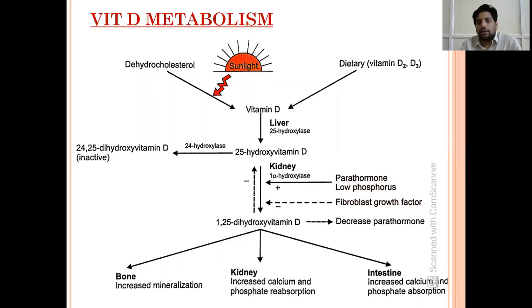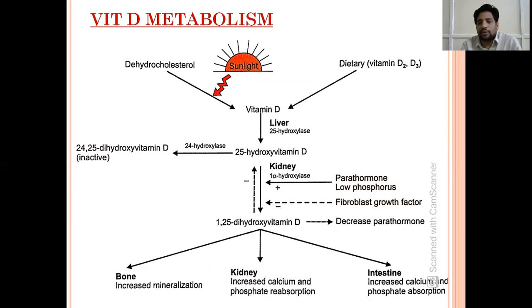And from 25-hydroxy vitamin D, it is again converted in the kidney with 1-alpha-hydroxylase to form 1,25-dihydroxy vitamin D. This is the most active form. Vitamin D has a role in 3 places in the body, especially the intestine. In the intestine, it increases the calcium and phosphate absorption from diet. Whatever dietary calcium and phosphate we are taking, it helps in the absorption in the intestine.